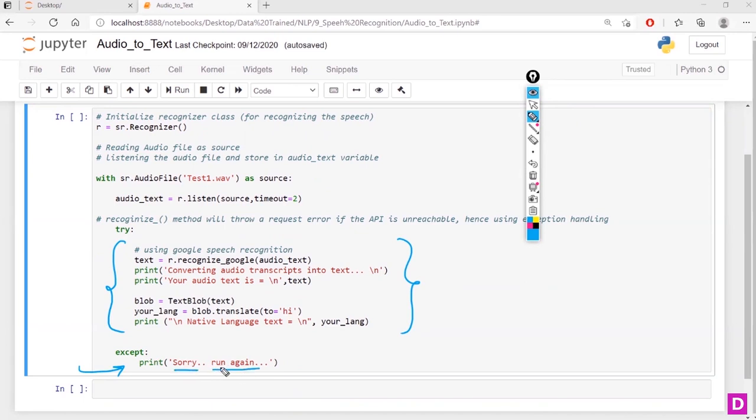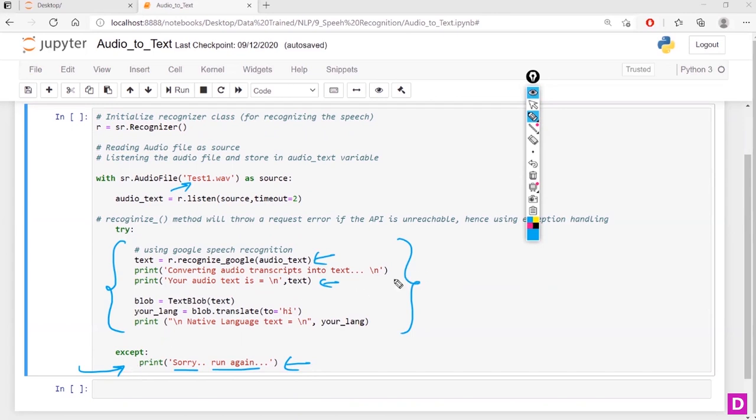So that way I will come to know that something went wrong in the audio, so that I can go back and check, is there any problem with my audio, or is there any problem with the methods I'm using, or is there any problem with the print statement? There could be any reason. So this except block will help me to investigate what went wrong, right?